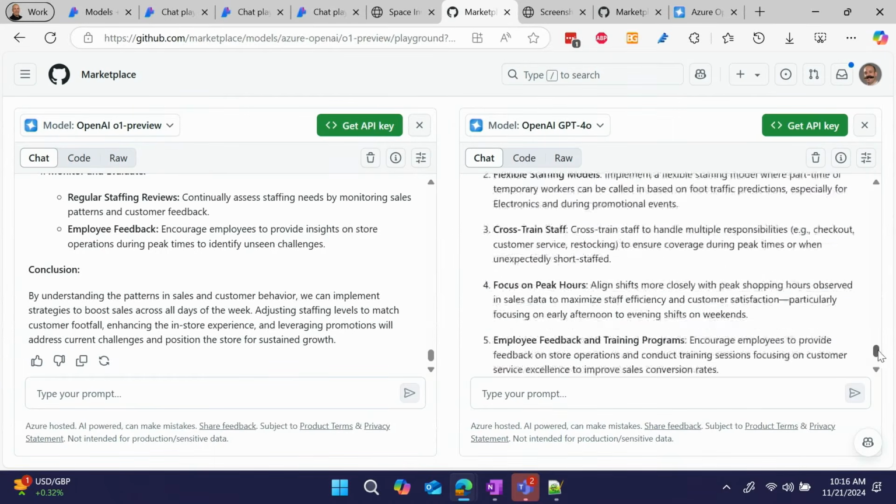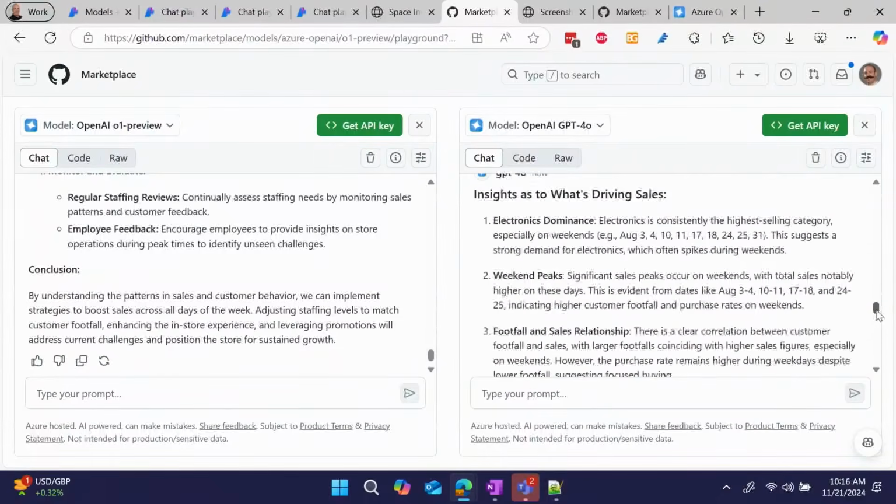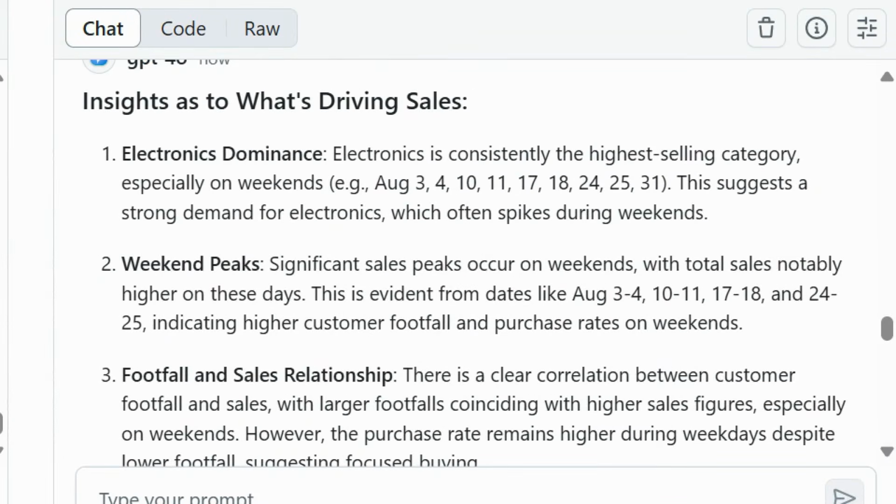Now, let's take a look at what GPT-4o gave us. Like I said, I piled all this data directly into the prompt. Even GPT-4o finds some interesting stuff, like the fact that significant sales peaks occur on weekends. But of course, that's only going to be in the same store sales data. So it's not really finding any correlations here.